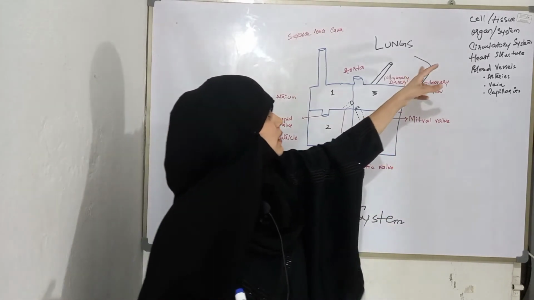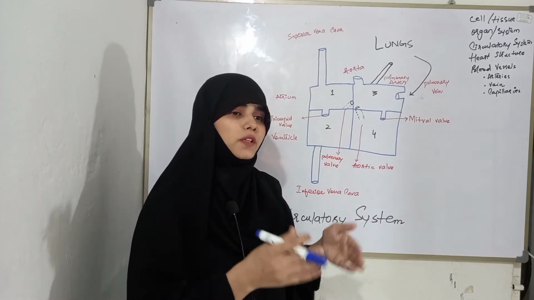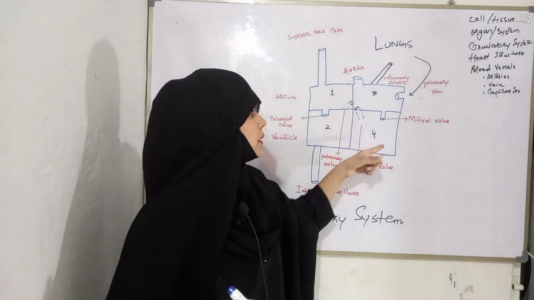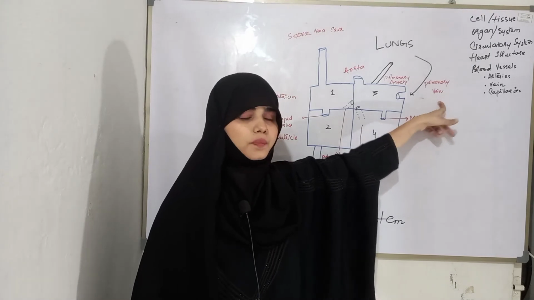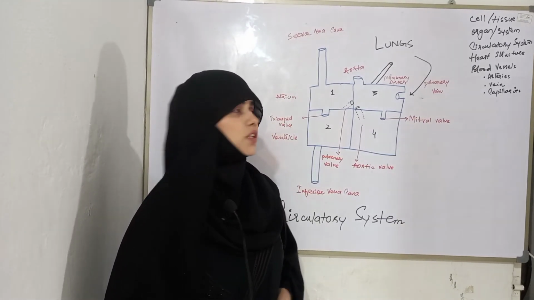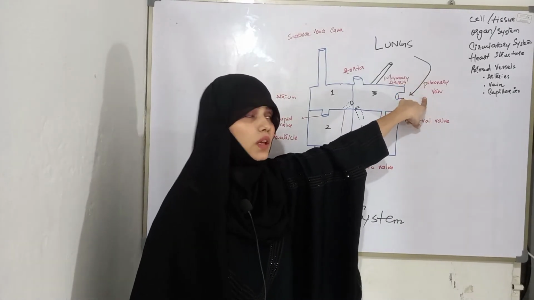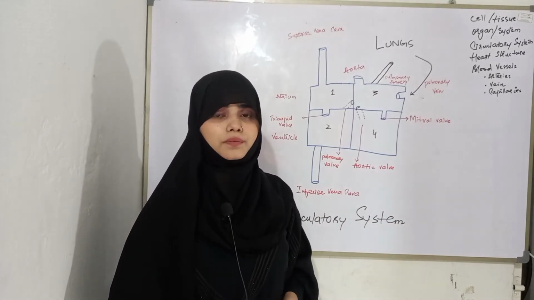Now blood is oxygenated and will be transferred towards the heart with the help of the pulmonary vein. Again, there is something fishy: why am I talking about the pulmonary vein while saying blood is oxygenated?